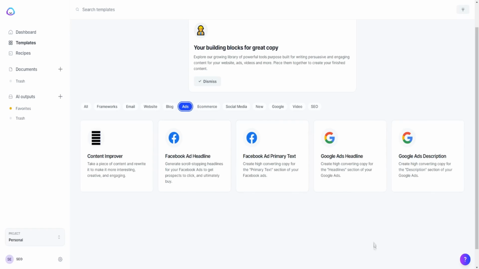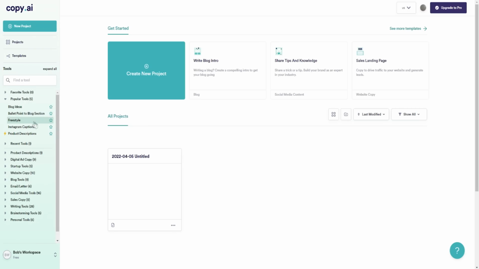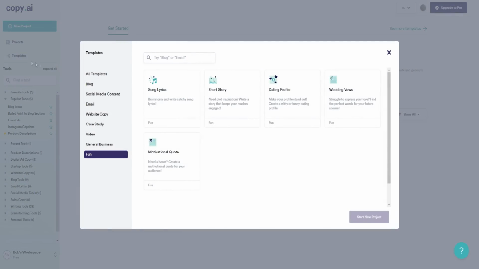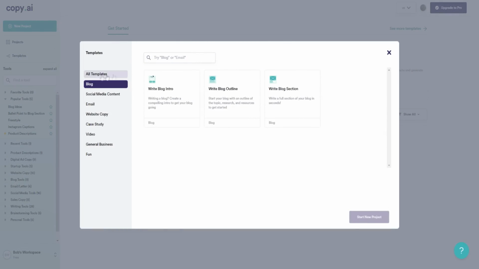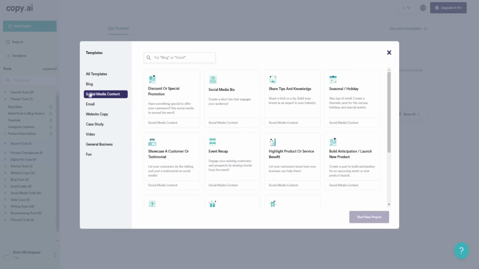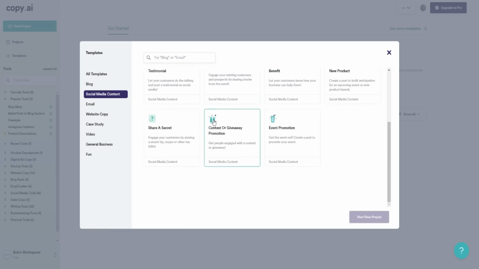And if we go over to Copy.ai, you'll see that they have various different tools and templates you can use as well. If we click on templates, you'll see they have a bunch of different templates. They have 3 different templates for blogs: you can write a blog intro, write a blog outline, write a blog section. Same for social media content, which you can use for your discount or special promotion, and a social media bio. There's a bunch of them here as well.